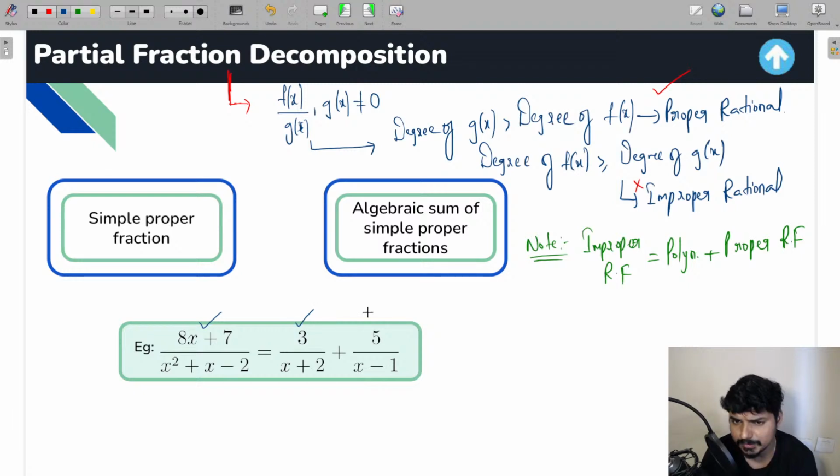This one is also a proper rational function. This one is also a proper rational function. Now, if you observe this example, when you write this in this particular way, you're basically resolving this particular proper rational function into simple proper rational functions like this. So this method is simply nothing but the partial fraction method. You're basically resolving them into partial fractions like this.